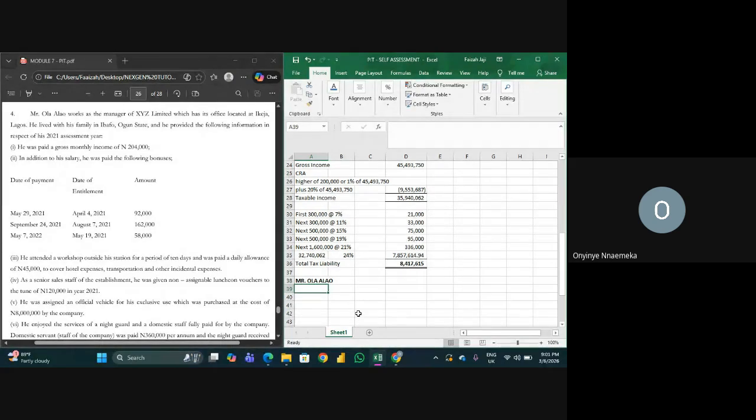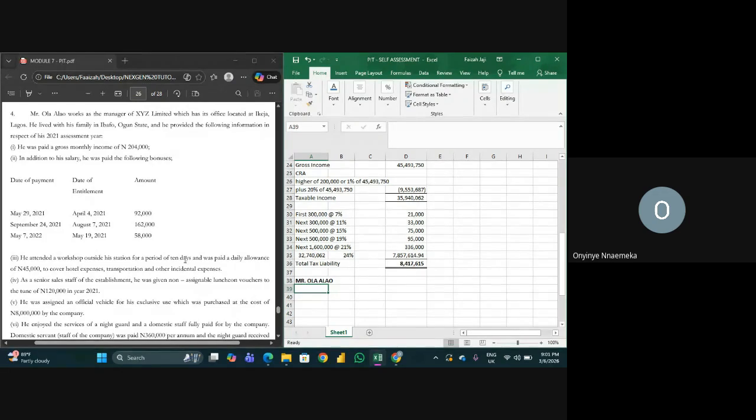Okay. He attended a workshop outside his station for a period of 10 days and was paid a daily allowance of 45,000 to cover hotel expenses, transportation, other incidental expenses.